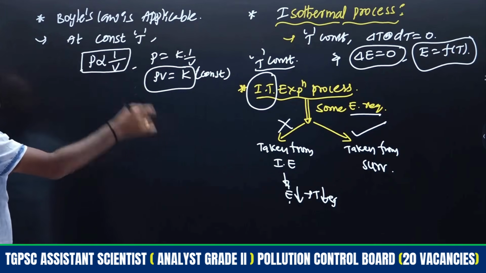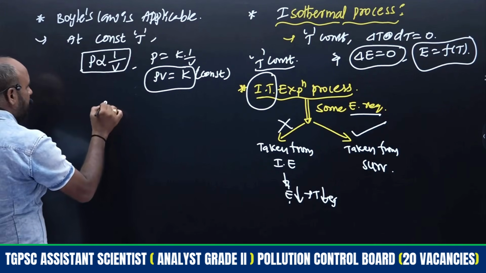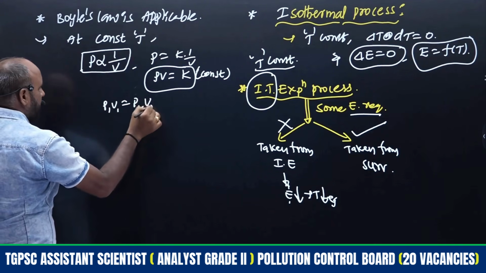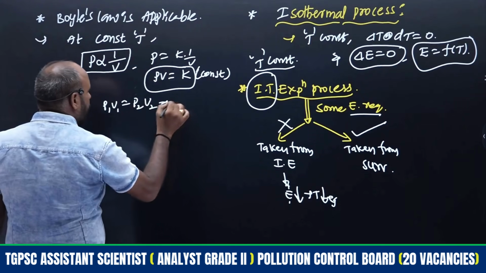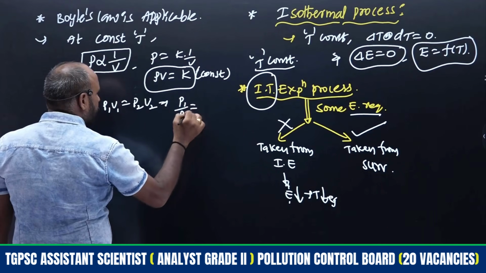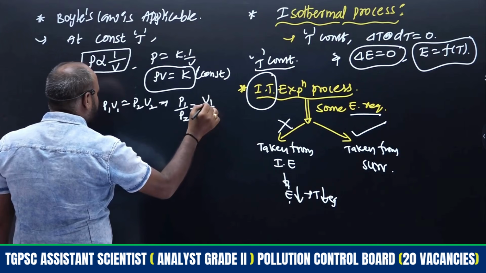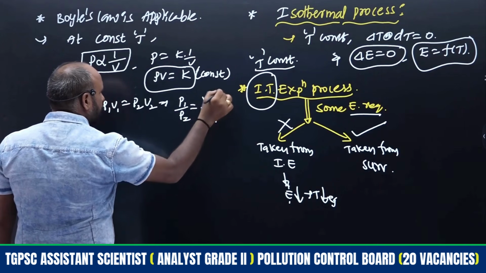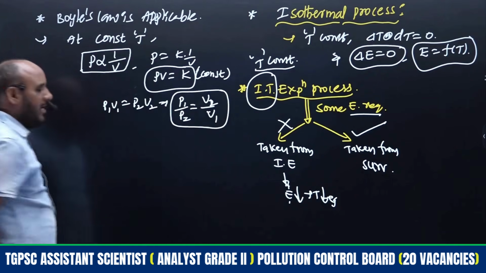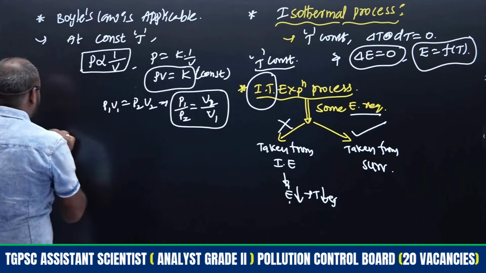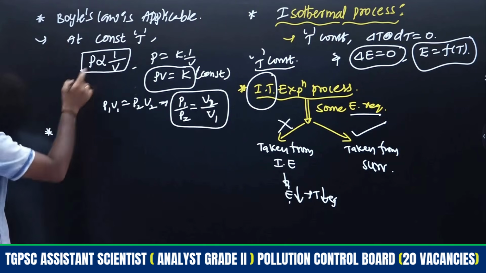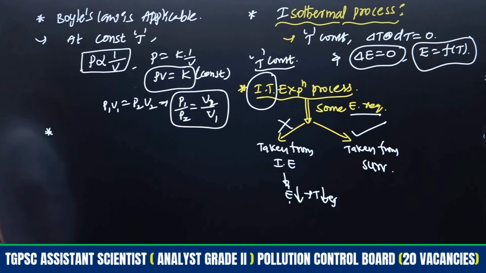If we take different pressures and different volumes, we get P1 V1 is equal to P2 V2, because both are equal to the same constant only. Hence we may write P1 by P2 is equal to V2 by V1. These formulas are helpful to get information in case of an isothermal process. Boyle's law is applicable, therefore we can get the plot of Boyle's law, right?